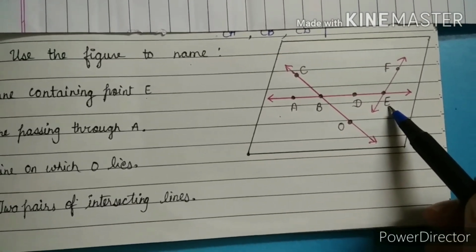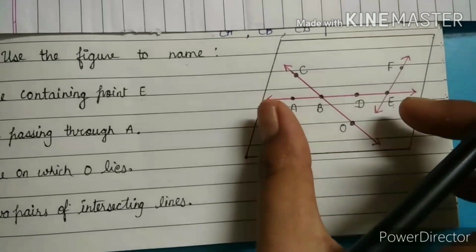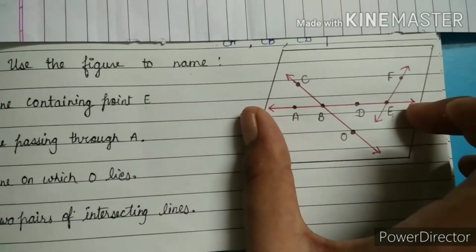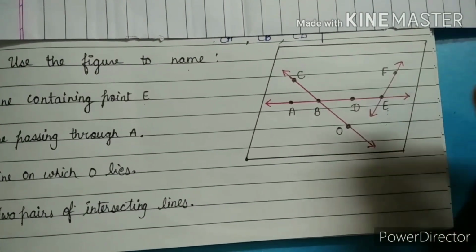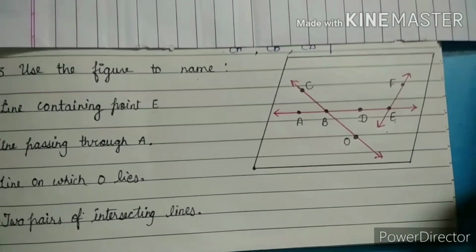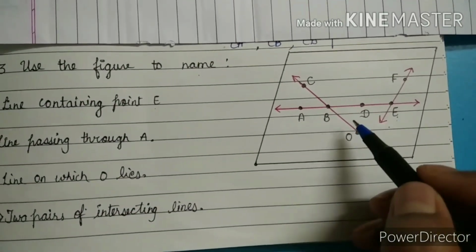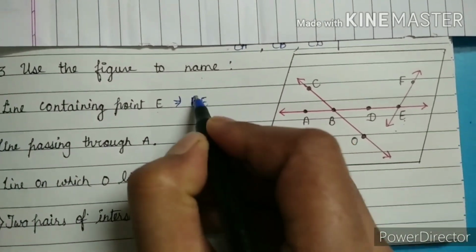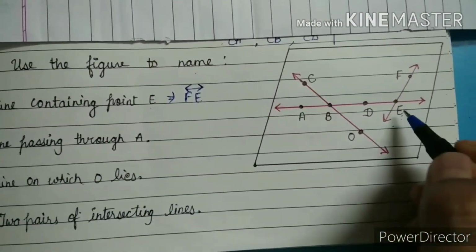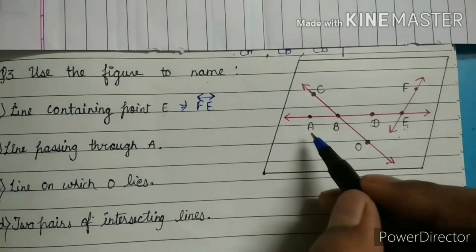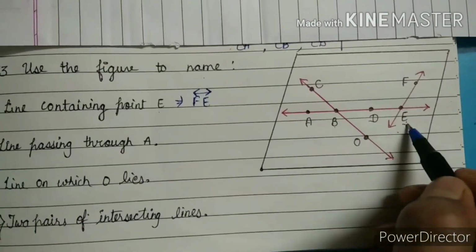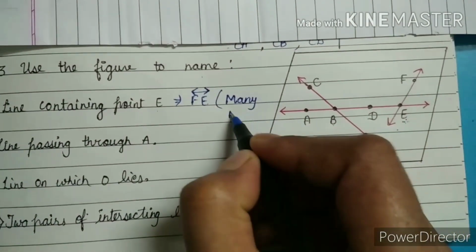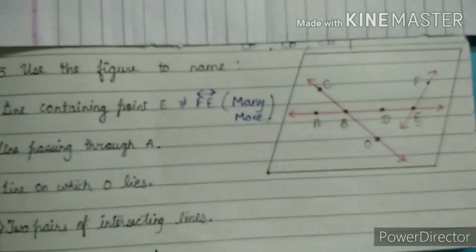On which line is E coming? In so many ways we can denote this line. E is on this line and E is also on this line. So we can write any line name, that's why I am putting here any line we can put. I am putting FE, okay, because FE also has point E. We can also put AE, BE, DE. That's why in the bracket I am putting many more, because many more conditions are here.